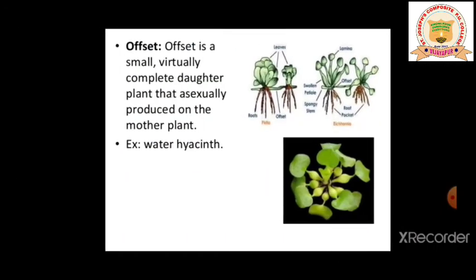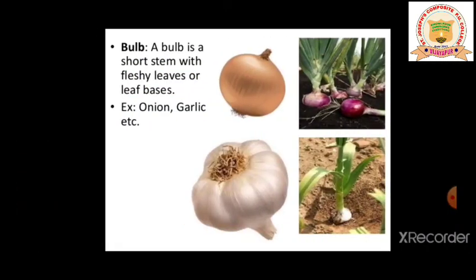Next is offset. Offset is a small, virtually complete daughter plant that is asexually produced on the mother plant. So the example is water hyacinth. Coming to the bulb. A bulb is a short stem with fleshy leaves or leaf bases. So for the bulb you can quote the example onion, garlic, etc.